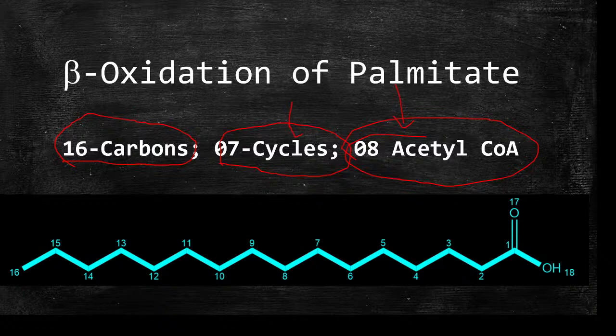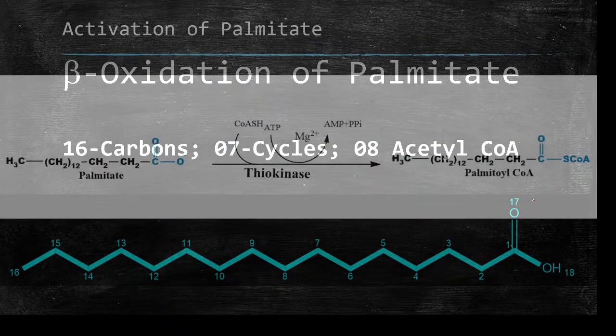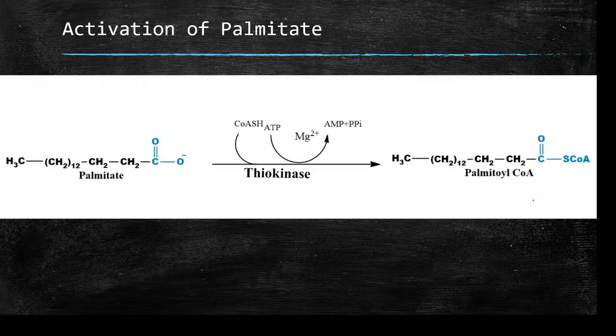So this is the structure of palmitate or palmitic acid. It contains 16 carbon atoms, and this is the acidic group, the carboxylic acid group. The first step is activation. Palmitate is converted to palmitoyl-CoA by the action of CoASH, which transfers the coenzyme A group. It requires ATP and consumes 1 molecule of ATP. ATP is converted to AMP plus PPi. It requires magnesium, and the reaction is catalyzed by the thiokinase enzyme.